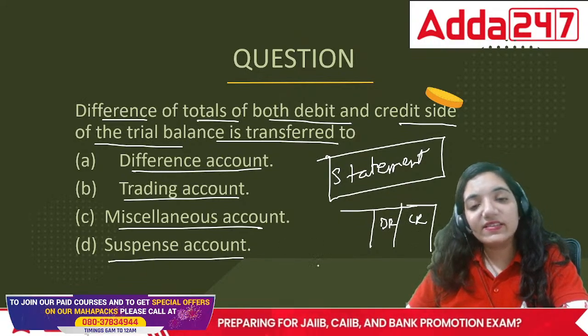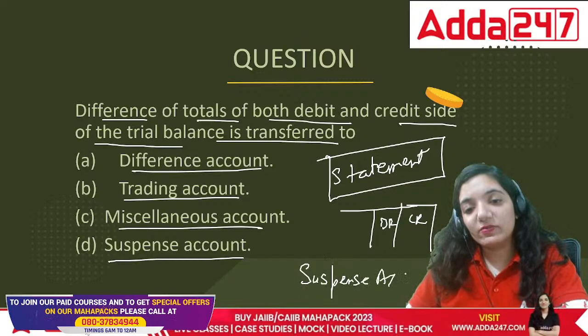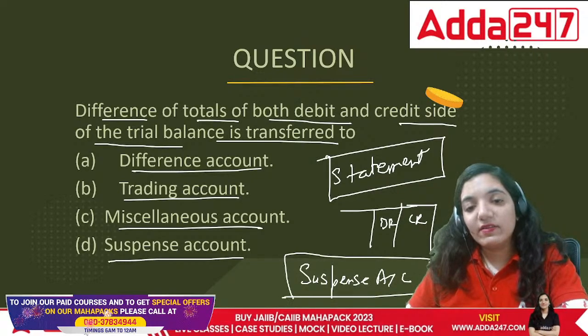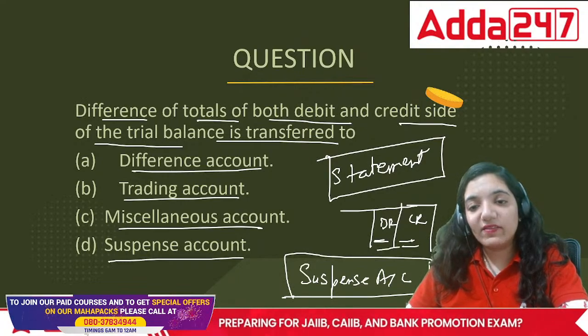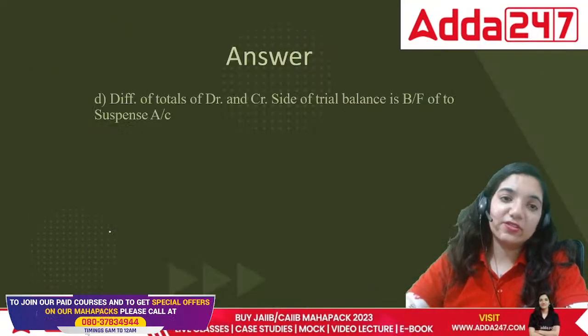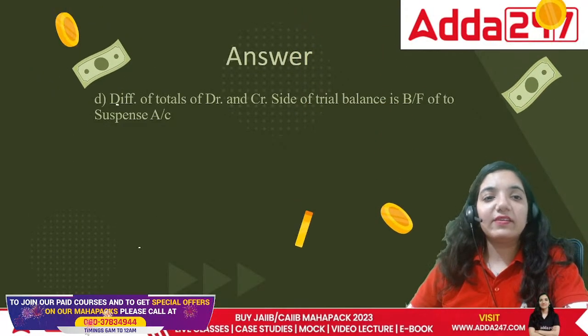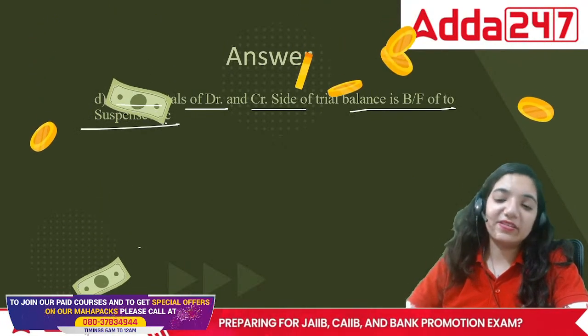In this case, they prepare a suspense account when this side does not match with this side. Whenever there is a mismatch, then we will call it suspense account. The difference of the totals of debit side and credit side goes into suspense account.